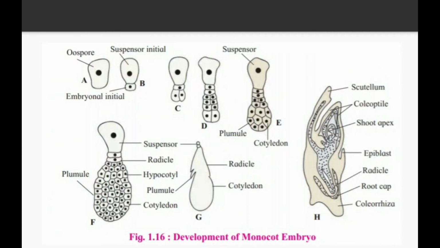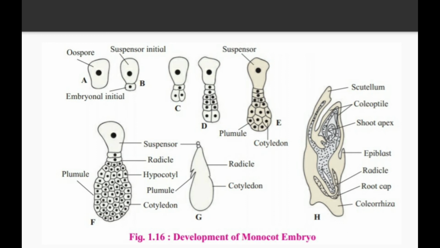So this is the diagram of development of monocot embryo. See diagram A. Diagram A contains the oospore, another name for zygote. Zygote and oospore are one and the same thing. Now our zygote will divide unequally to form two cells. One is a bigger cell and the other is a smaller cell. The bigger cell is said to be the suspensor initial cell and the smaller cell is called the embryonal initial cell.